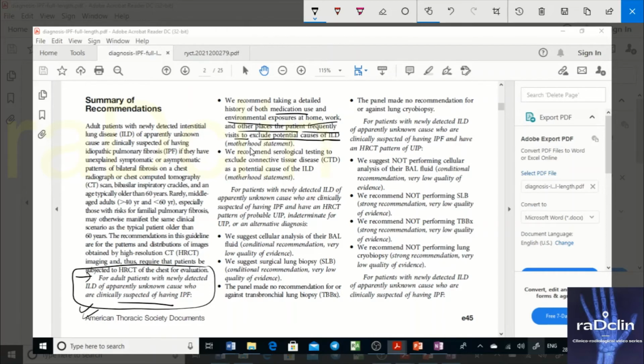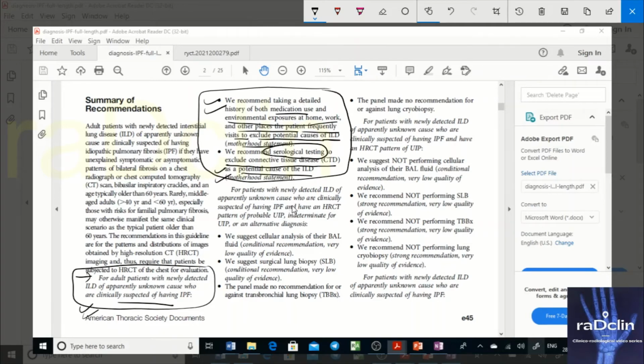It is a motherhood statement, but there is strong evidence that whenever you have a suspected case of IPF, you should rule out the cause and take a proper history. We also recommend serological testing to exclude connective tissue diseases as a potential cause of ILD. So serological testing and a detailed history, including travel history, are important because they will give you an idea of the cause.